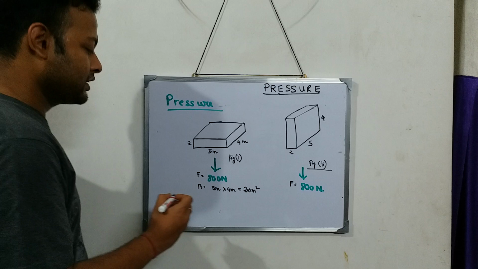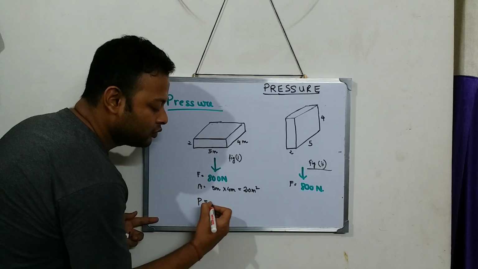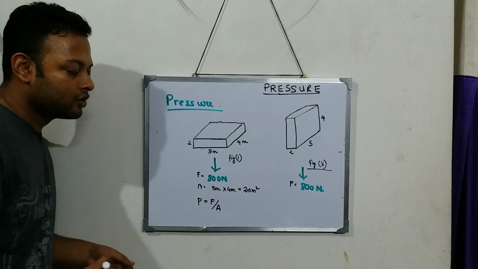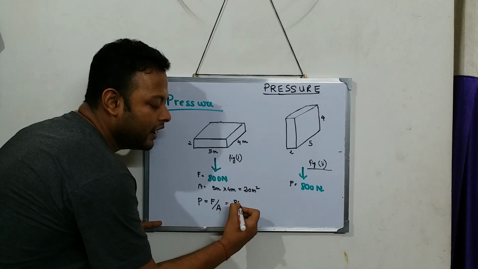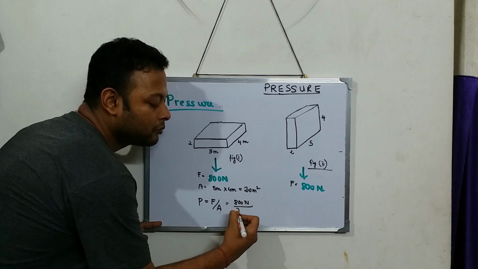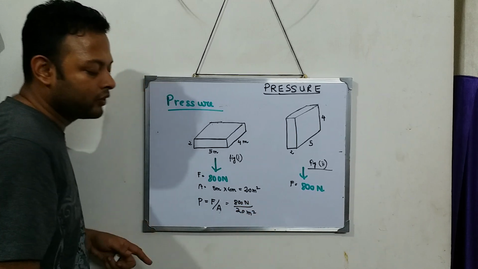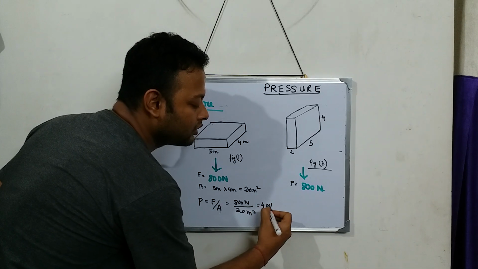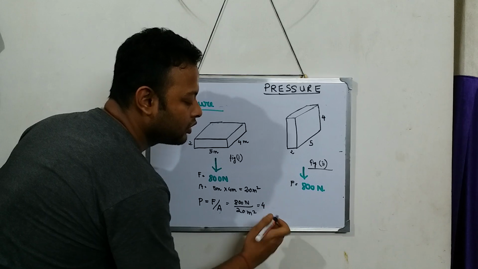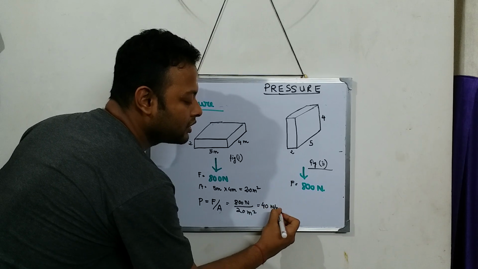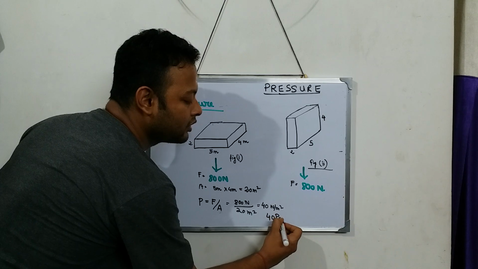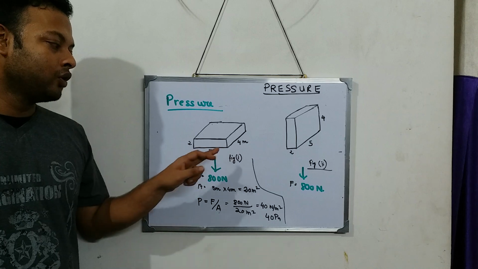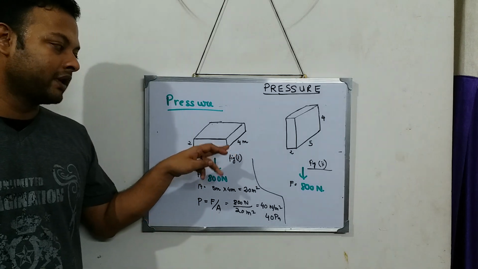Okay. So what is the pressure over here? So pressure is equal to what? Force by area. We know this formula, we have just learned now. So it is equal to how much? 800 Newton by 20 meters square. If you cancel 0, 0 after this, how much does it come? 40 Newton per meter square, or is equal to 40 Pascal. So this 40 Pascal will be the pressure applied by the body when it's